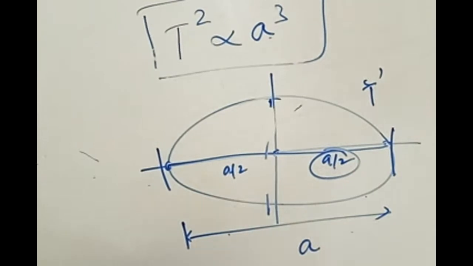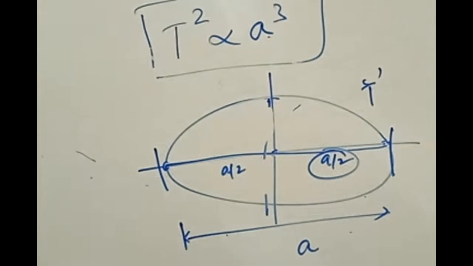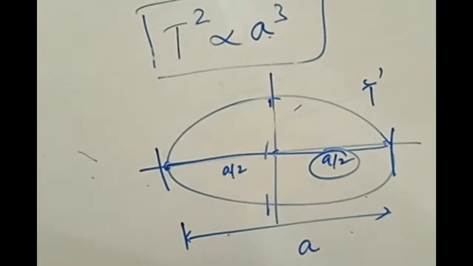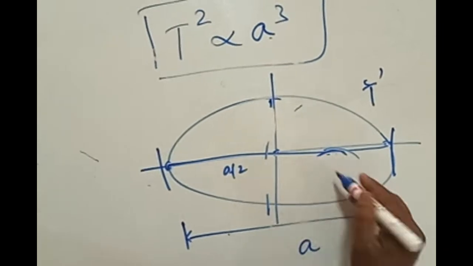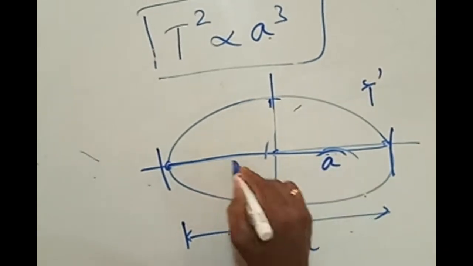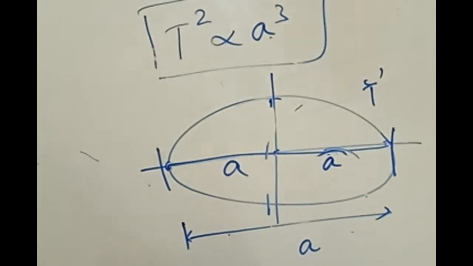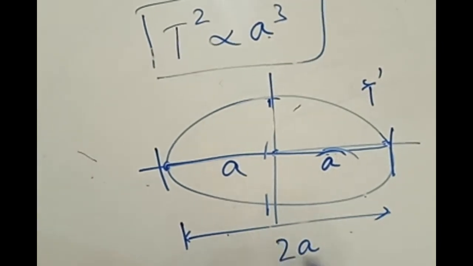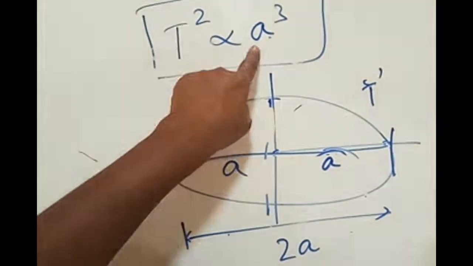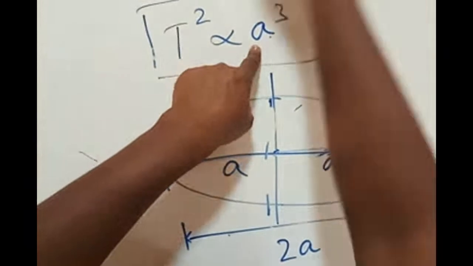But here we are indicating the semi-major axis itself by A. Then what would be the major axis? If the semi-major axis is A, the major axis is 2A. Very good, simple, easy. We are using the term A to indicate the semi-major axis, that's it.